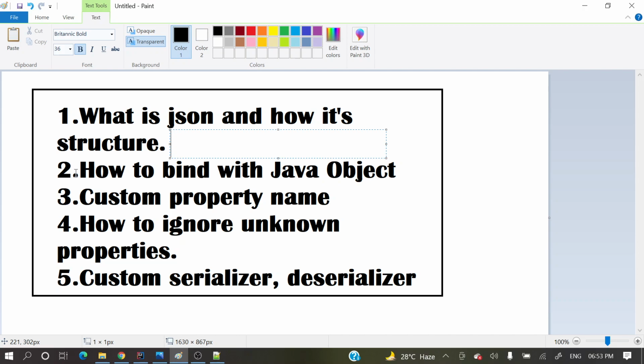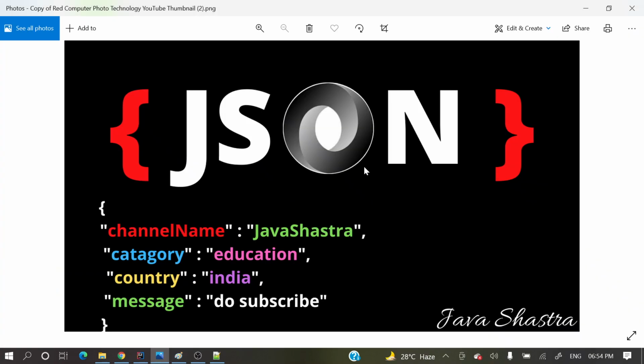So how to bind that file data to a Java object. And custom property names, and how to ignore unknown properties, custom serializer and deserializer, we're going to see in upcoming videos. So hope you got at least a clear picture of what JSON is.